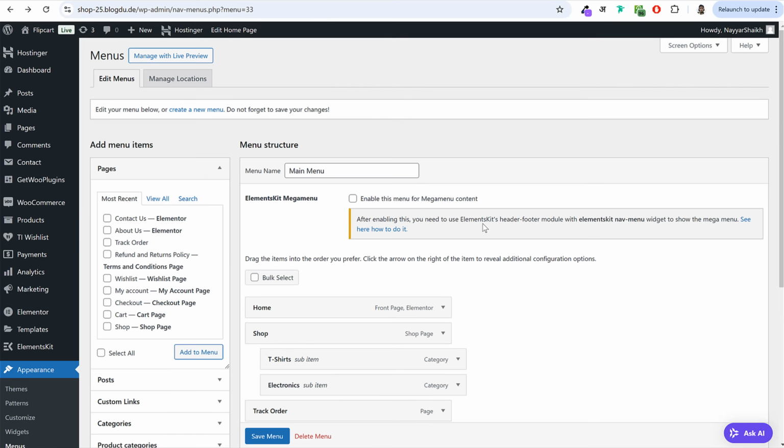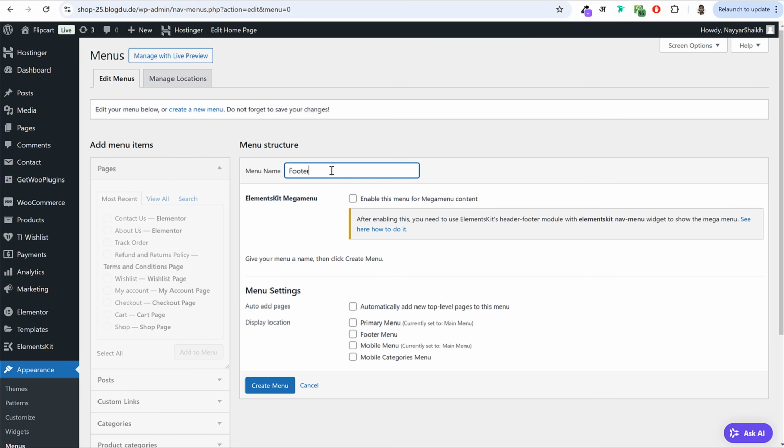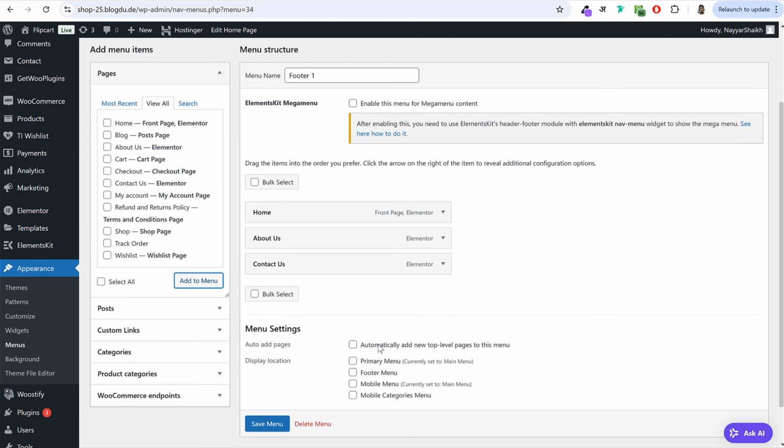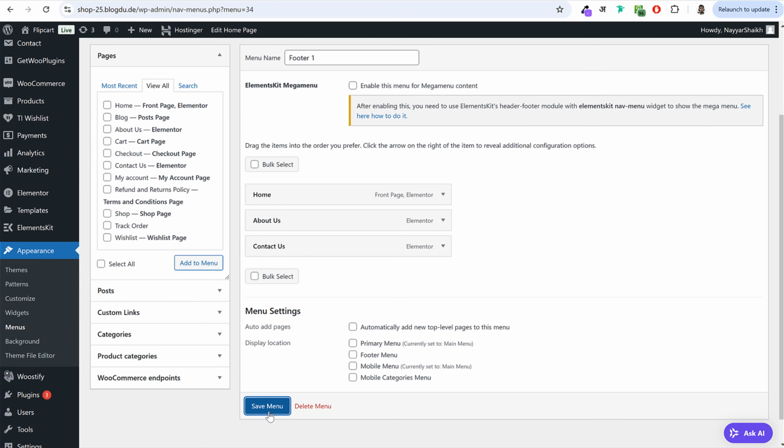Click on menus, come back to menus again. Now to create a new menu, click on this thing, create a new menu. Okay, click on this link. Let's name it footer 1. Click on create menu. And now what all links you want? So maybe for this one, we want simply home, about, and contact page links. Okay, these 3 links. Now you don't need to tick mark anything at the bottom. Just click on save menu.